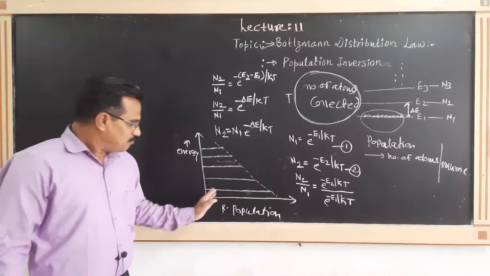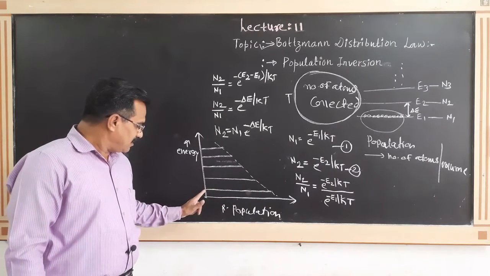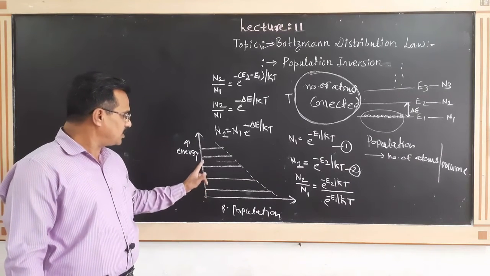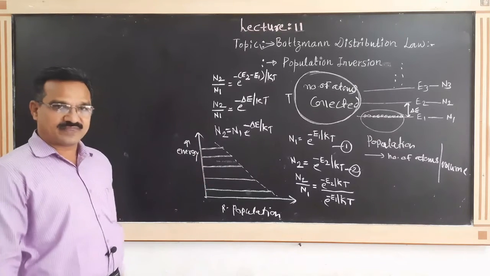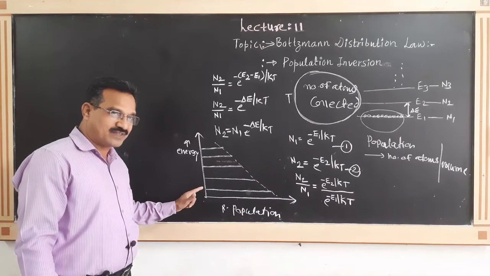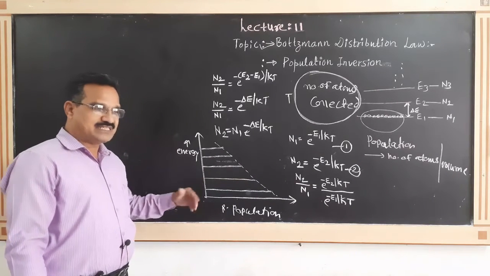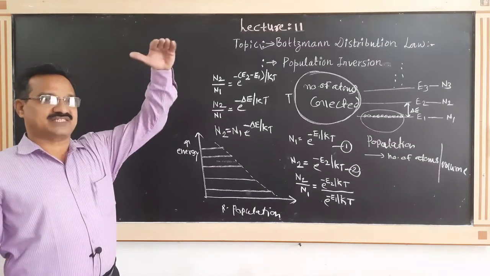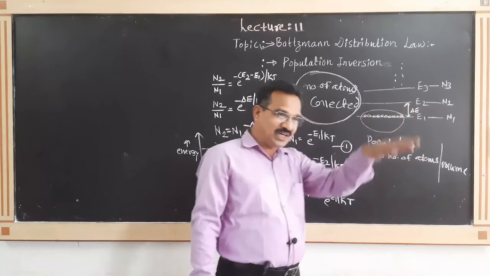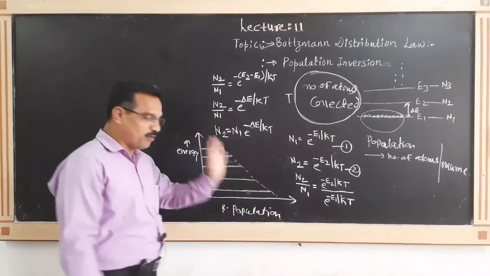Population in the energy levels, we call them E1, E2, E3, E4, E5 in this way. Population in energy level E1 is more as compared to E2. As the energy level increases, the population of the atoms goes on decreasing. This is actually the point.